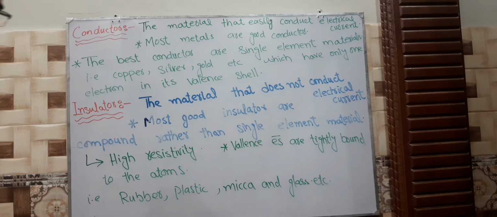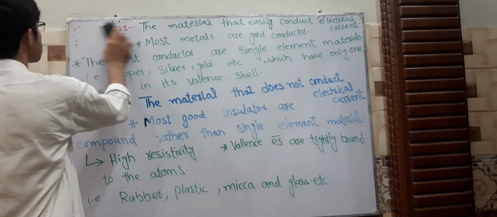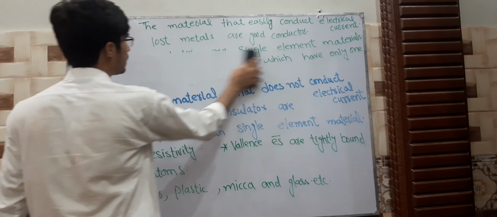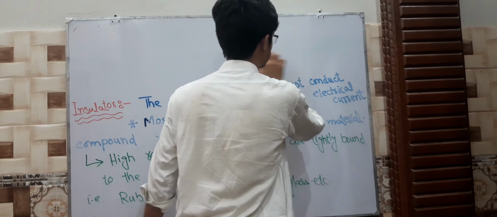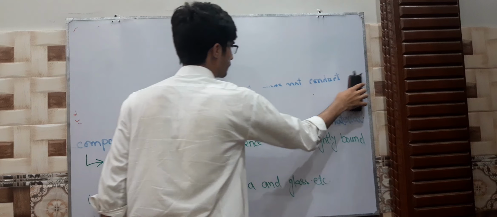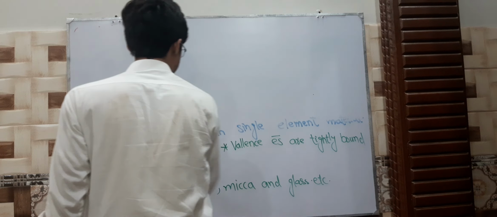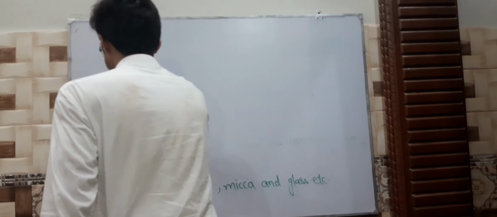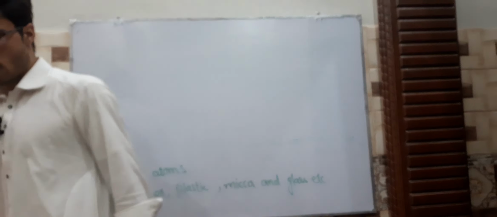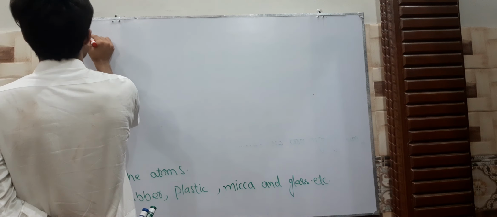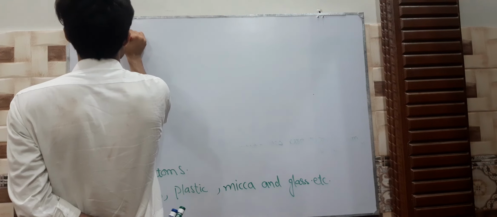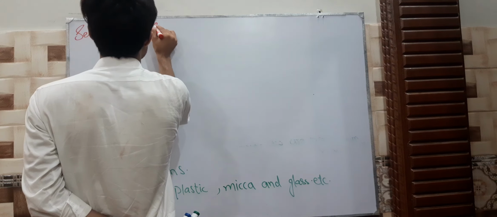Now we are going to describe the word semiconductor. What is a semiconductor? A semiconductor is a type of material that is not a proper conductor and not a proper insulator.